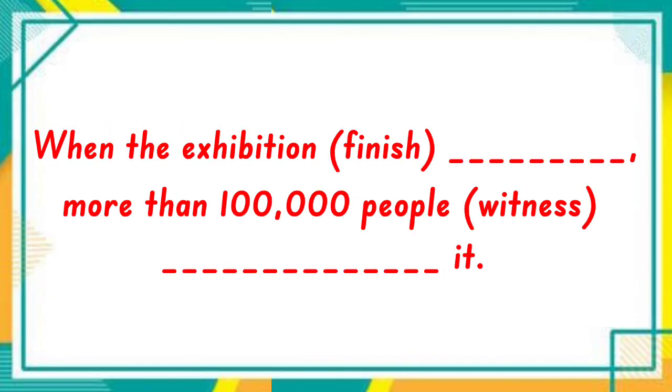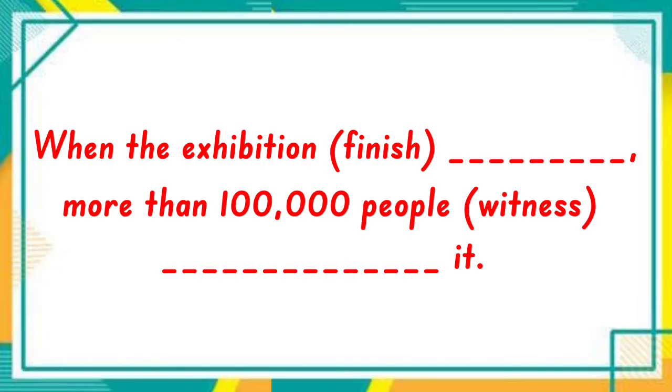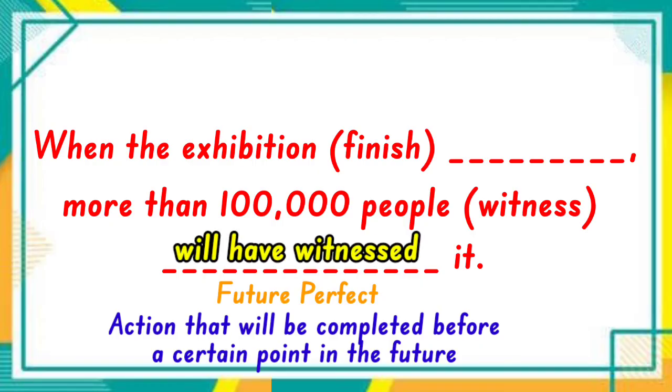Next. When the exhibition finished, more than 100,000 people witnessed it. Again, there are 2 verbs in the sentence. Which do you think should take the future perfect form? It should be the verb witness. Why? Because if you analyze it, it is the action in the event that is expected to have been done before a certain point in the future comes. Right? So, witness will now become will have witnessed.